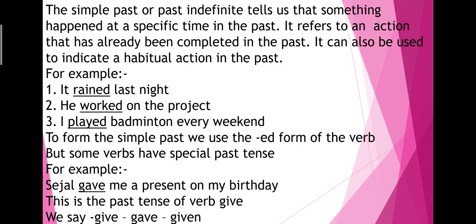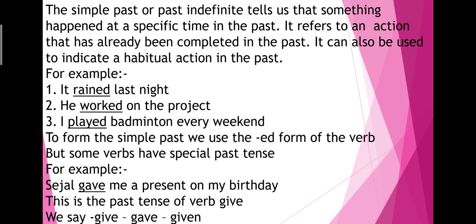The simple past or the past indefinite tells us that something happened at a specific time in the past. It refers to an action that has already been completed in the past. It can also be used to indicate a habitual action in the past. For example, it rained last night. So the action has been completed. It's a matter of past. So rained is the past verb.